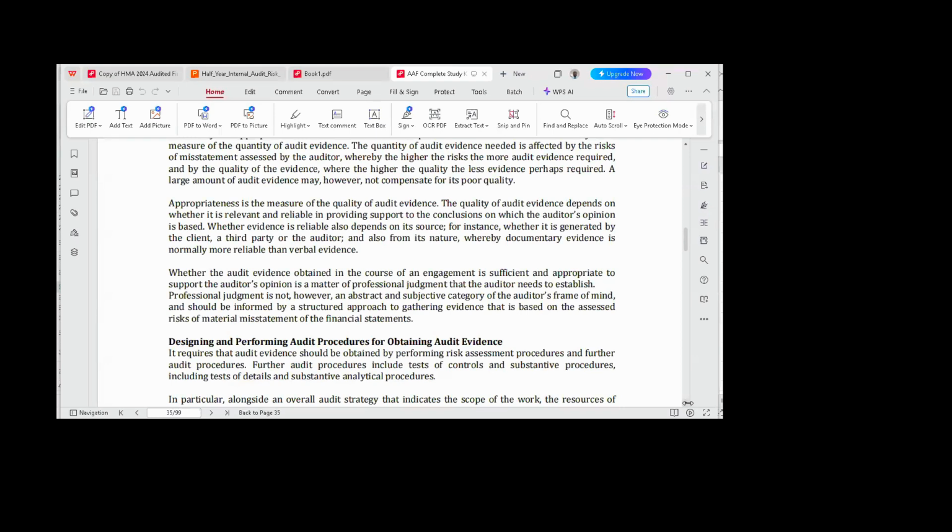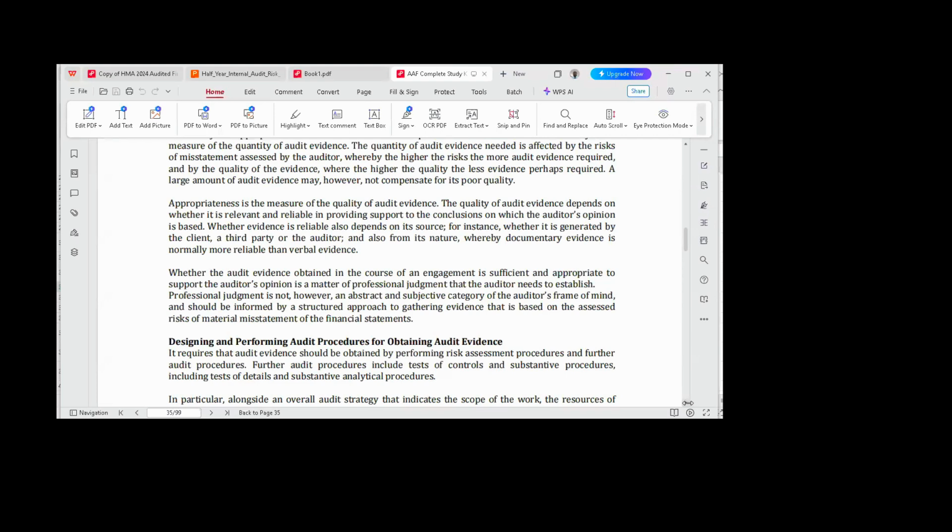Now, what do we mean by test of controls? As the name implies, test of controls are those tests that are performed to evaluate and assess the strengths and the weaknesses of the internal control system. While the test of detailed transactions is a test that is performed to validate and verify that those transactions, those accounting records and other information provided actually exist.